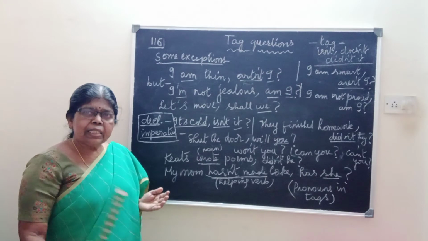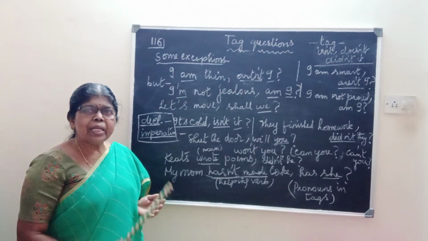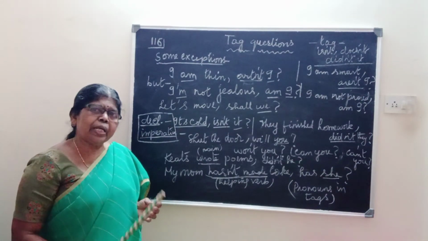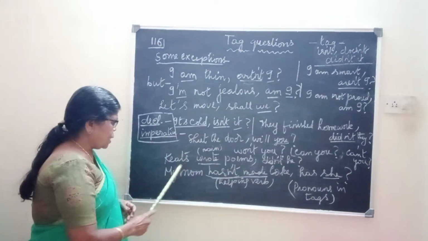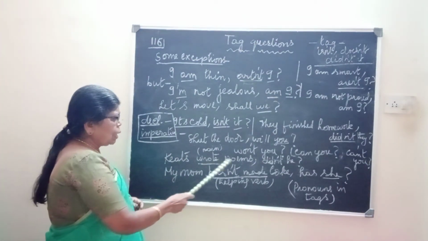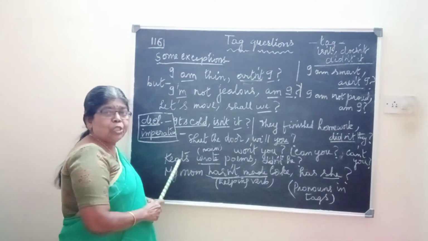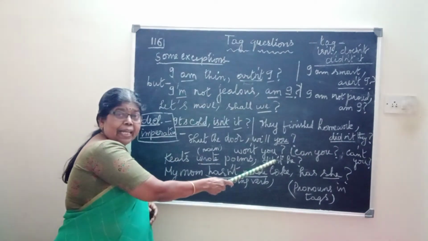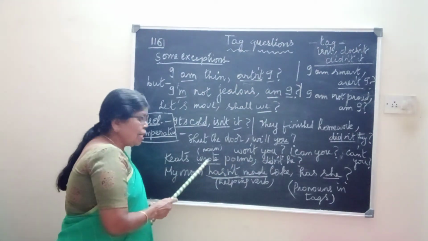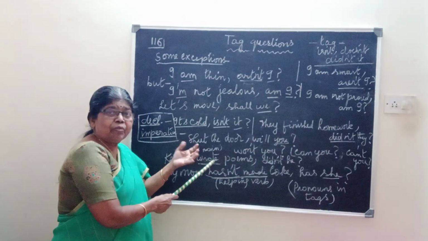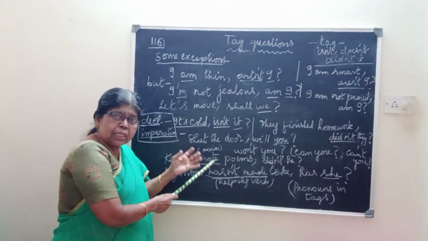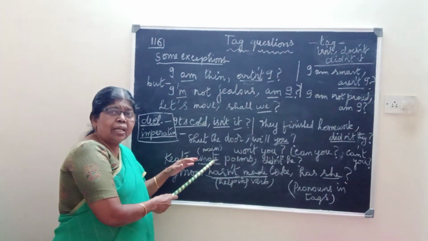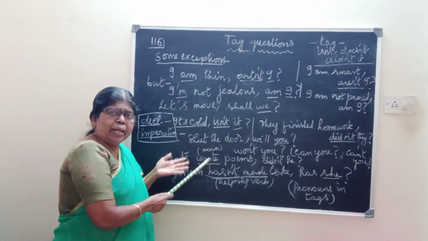As helping verbs, we use them in sentences along with main verbs. Okay, right. So, Keats wrote poems. Keats, an English poet. Keats wrote poems, didn't he? So here the main verb is used. No auxiliary verb is used. So we can make statements using only main verbs, without auxiliary verbs.